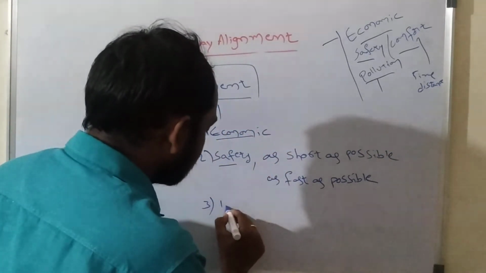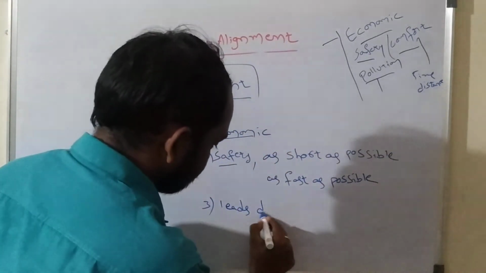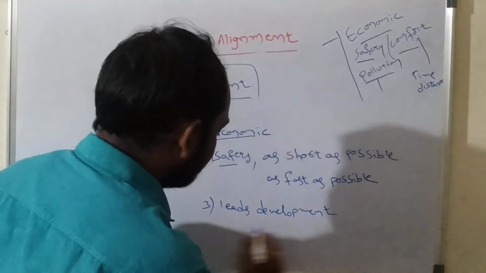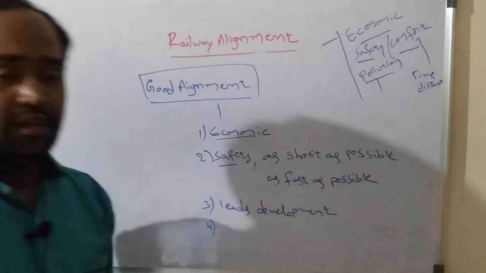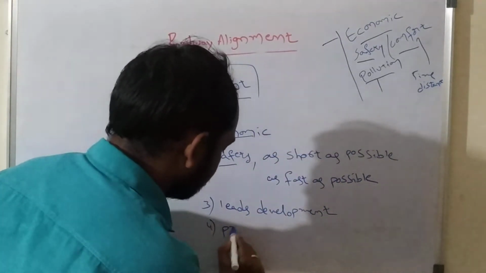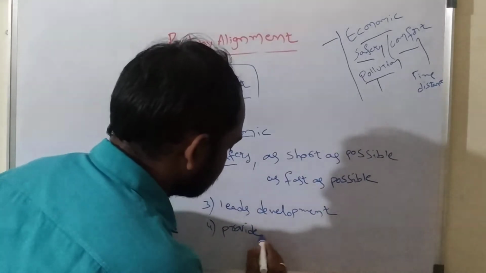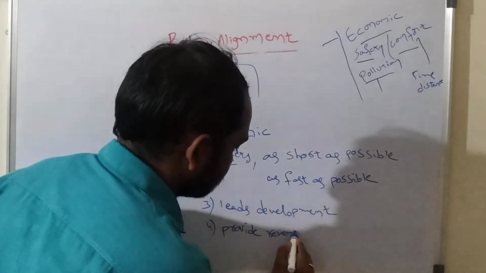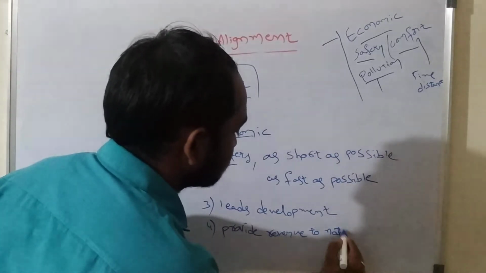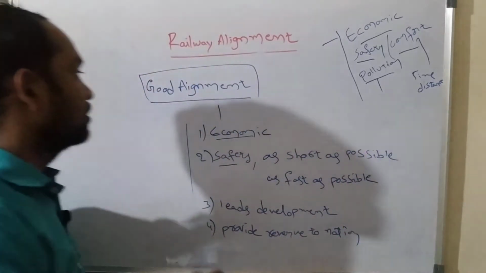It means it should lead to some developments. And also it should provide some revenue to the nation and to the country. So then that alignment is said to be a good alignment.